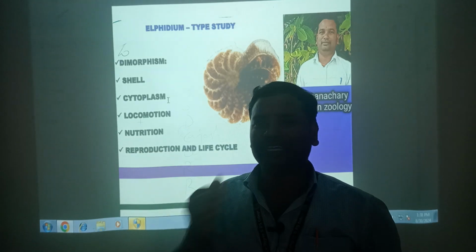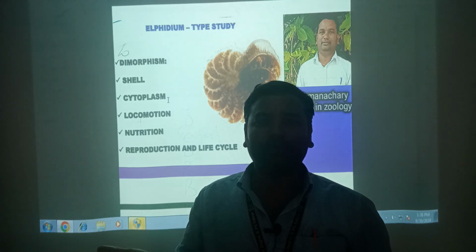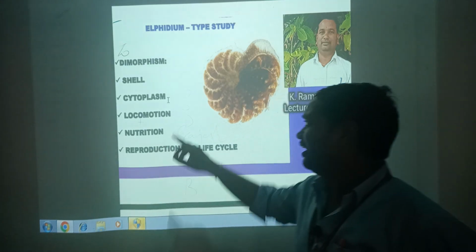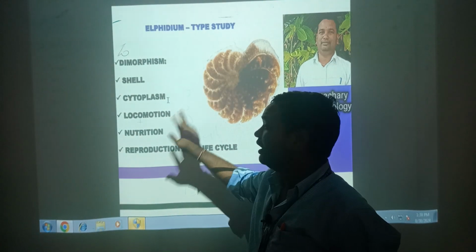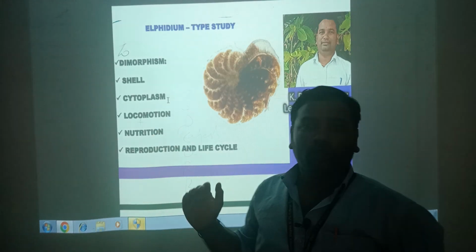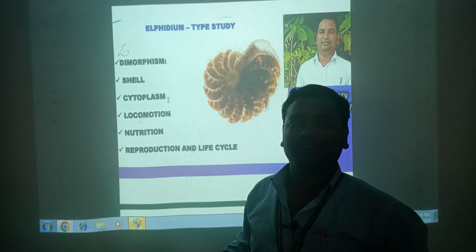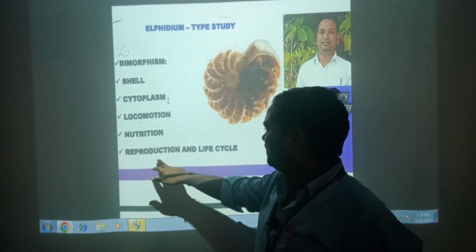Actually, the cell is the structural and functional unit of organisms. Any cell has three parts: plasma membrane, cytoplasm and nucleus. Similarly, here we have shell, cytoplasm and nucleus. Locomotion means displacement from one place to another. Nutrition is holozoic.